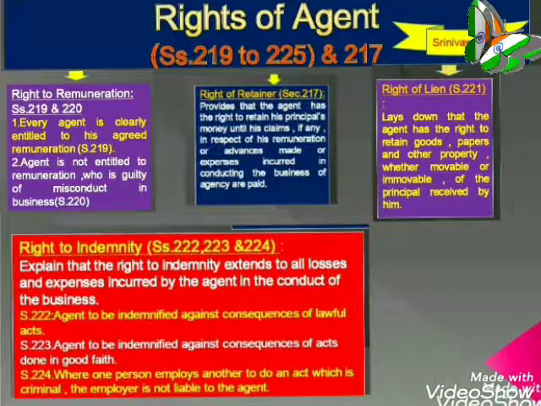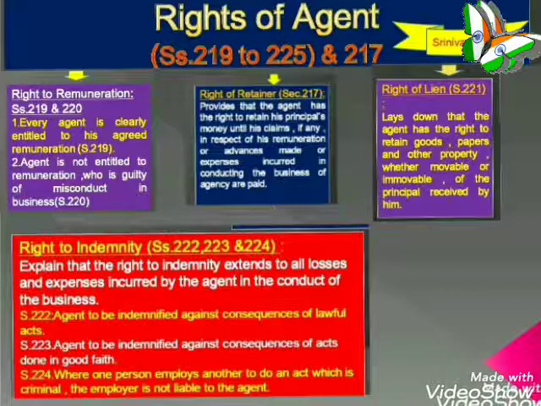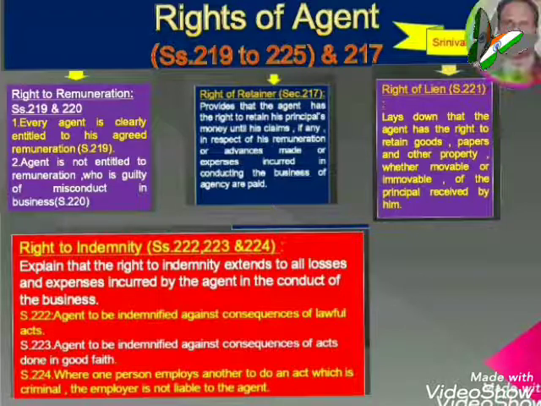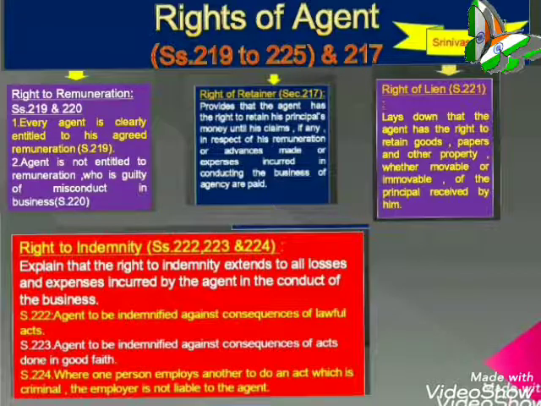And then section 223 explains agent to be indemnified against the consequences of the acts done in good faith, where one person employs another to do an act and the agent does the act in good faith. The employer is liable to indemnify the agent against the consequences of the act, though it causes an injury to the rights of third persons.